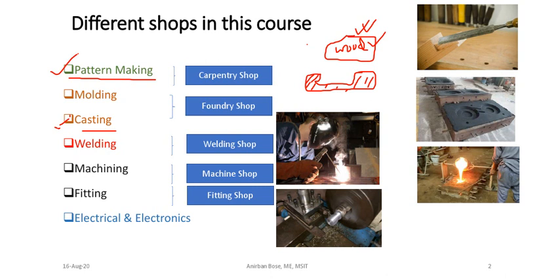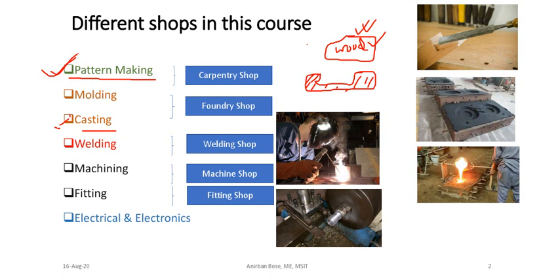After solidification, the metal will take exactly the same shape of the pattern. So the objective is that we have created the pattern with a soft material first, and then we have created some impression or cavity, and then with the help of molten metal we finally created that solid metallic shape. So this is what is casting.